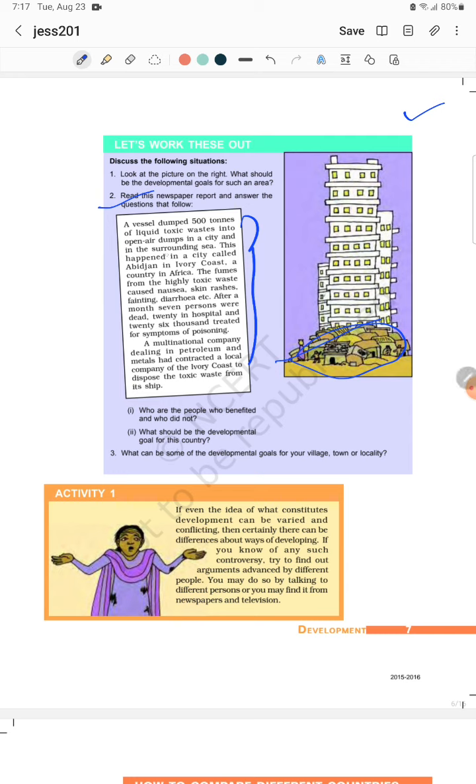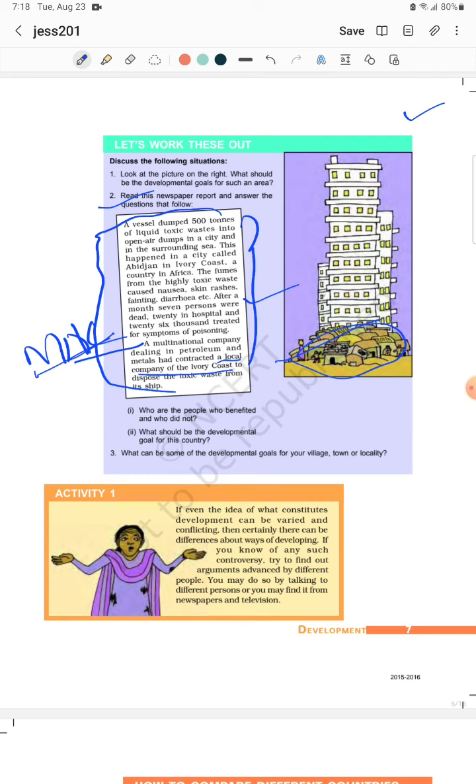So here you can understand the total scenario. Here one MNC, multinational corporation, you will read details about it in the globalization chapter, made a secret treaty with a local company of the Ivory Coast and they dumped all such toxic waste in the Ivory Coast. So who was affected here? Obviously the people living near the coastal areas of Ivory Coast. They face so many types of health difficulties.